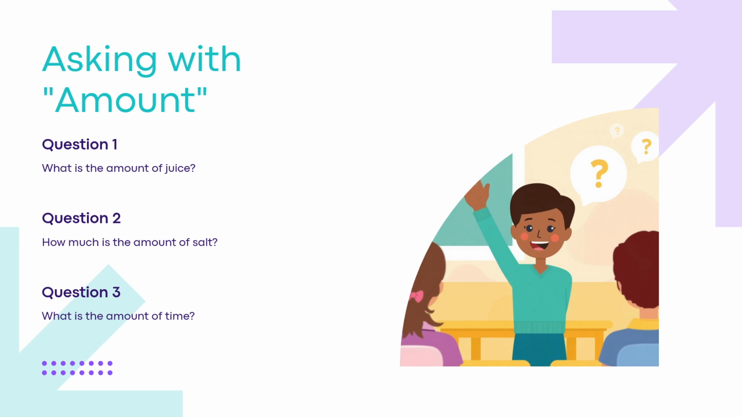Now, some examples with number. The number of students in the class is 20. The number of cars in the parking lot is large. The number of days in a week is 7. These examples show that number is used when we can count the things.